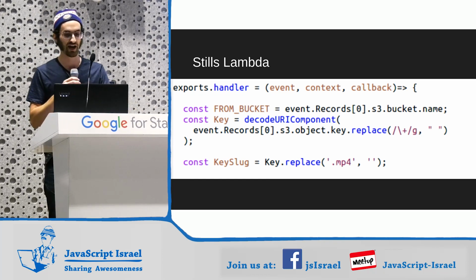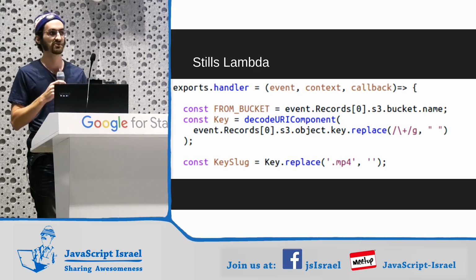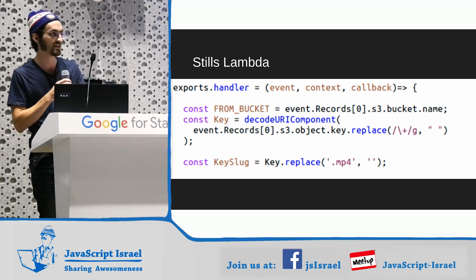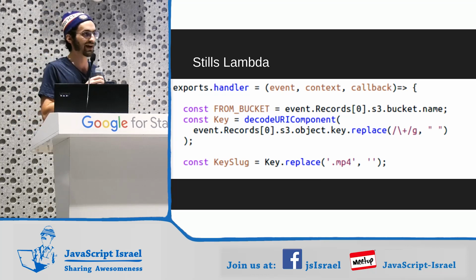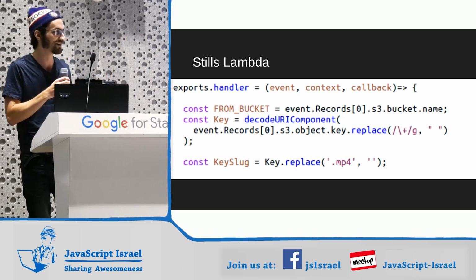So I want to go through, this is JSIL. I want to go through a little bit of JavaScript. Some of this JavaScript is a little bit ugly, but it's real JavaScript. Every line of code you see here is the actual line of code that I have in production, except for a few places where I've commented out some configuration.